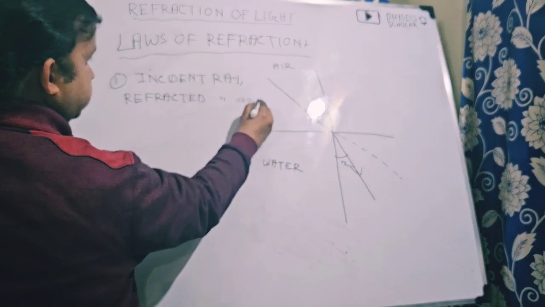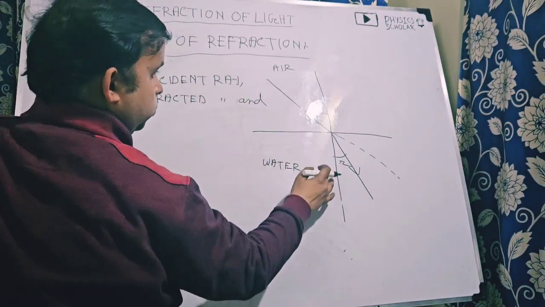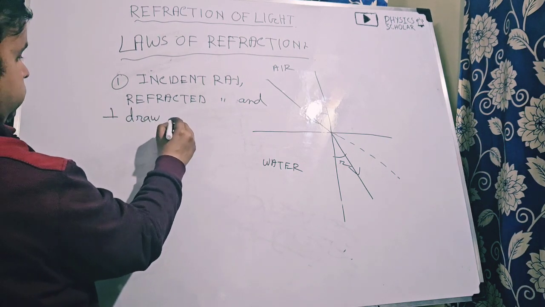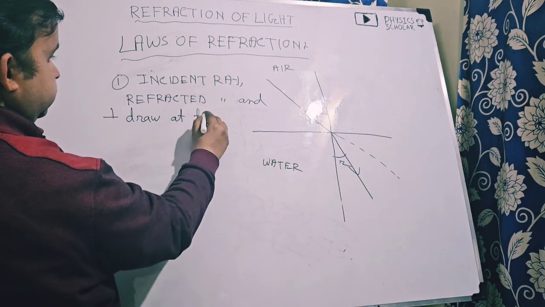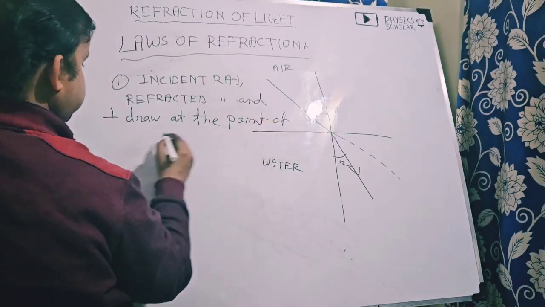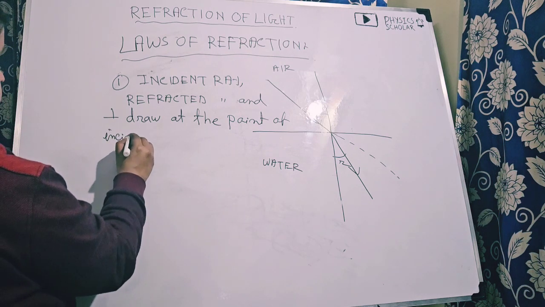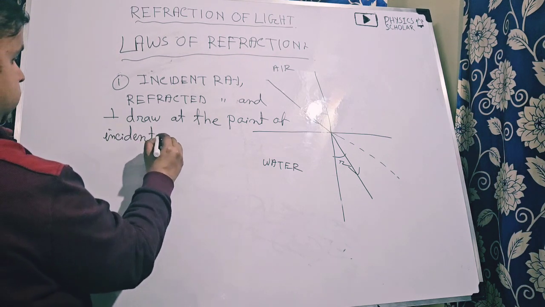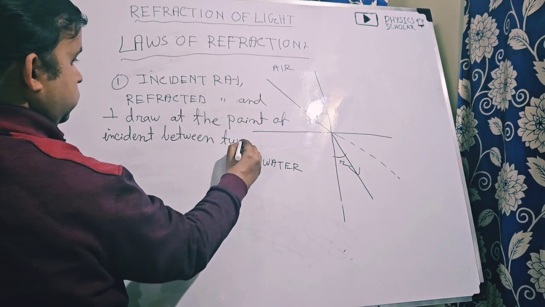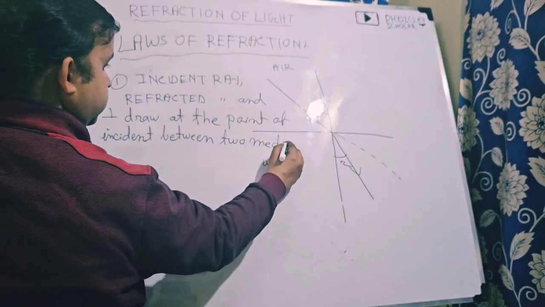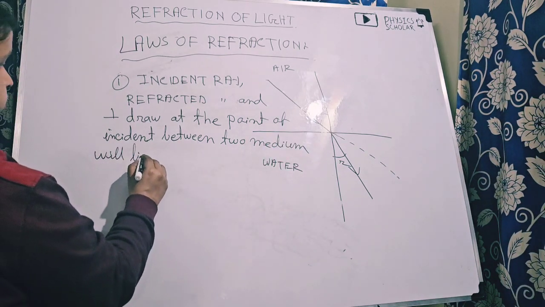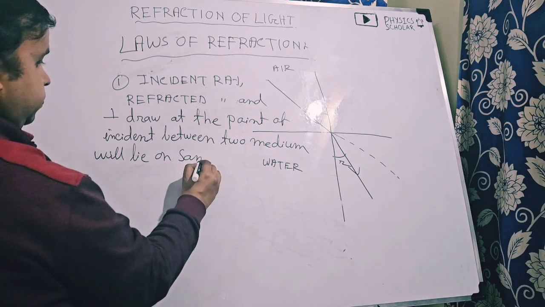Refracted ray, and it is what? Perpendicular drawn at the point of incident between two medium will lie on the same plane.